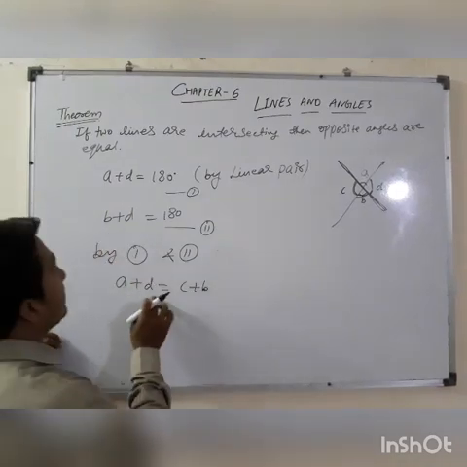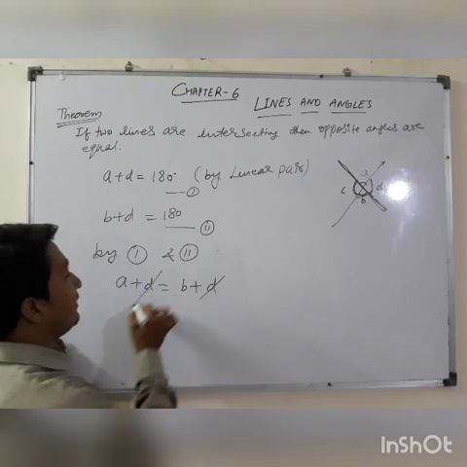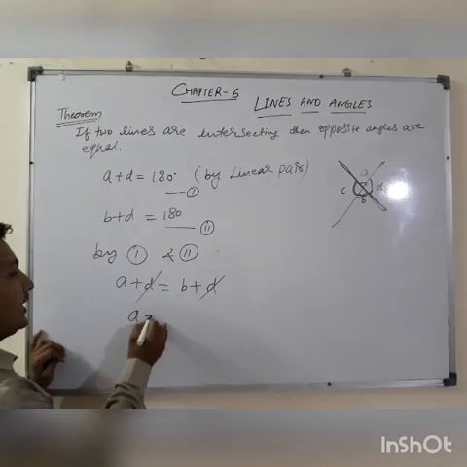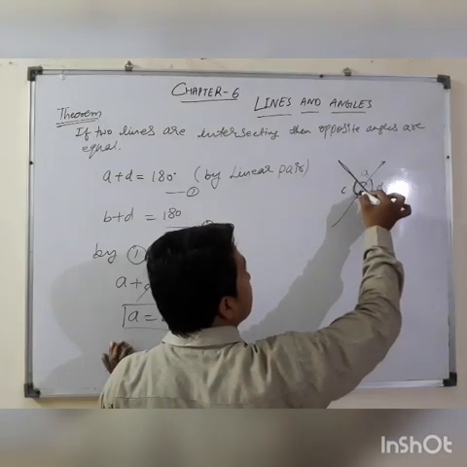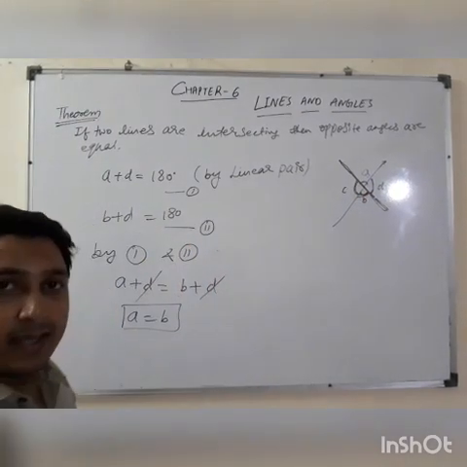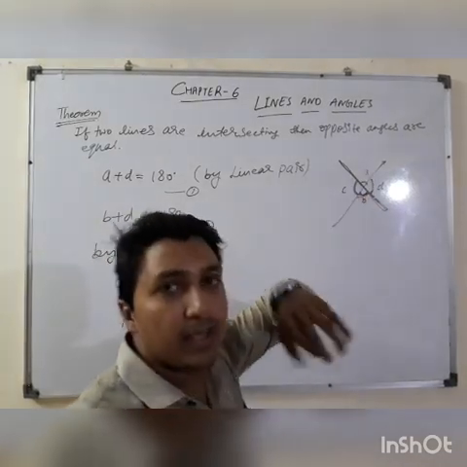So we can write A plus D is equal to B plus D. So D and D will be cancelled. So A is equal to B. So we have proved that angle A is equal to angle B. Is it clear?